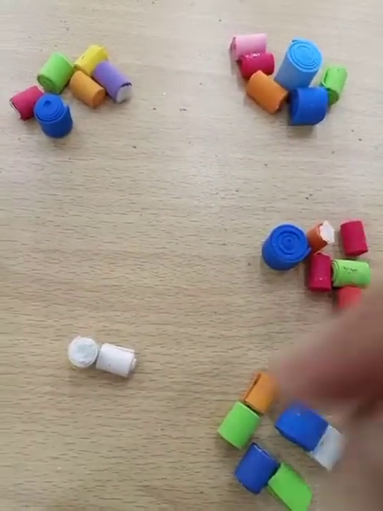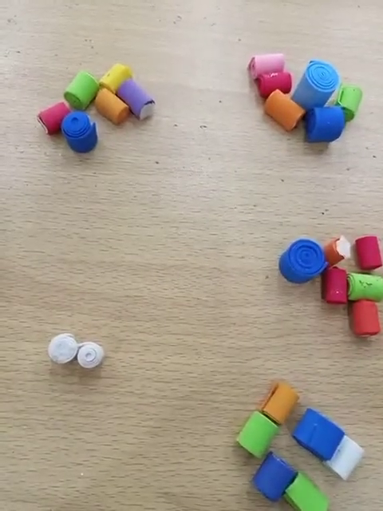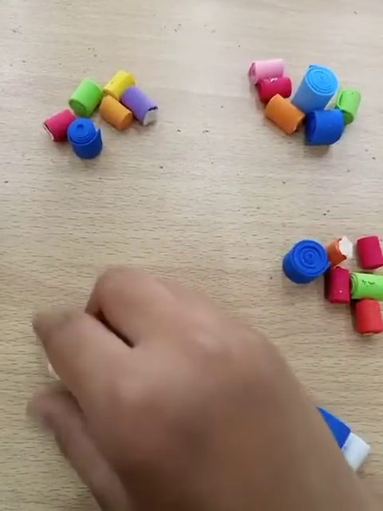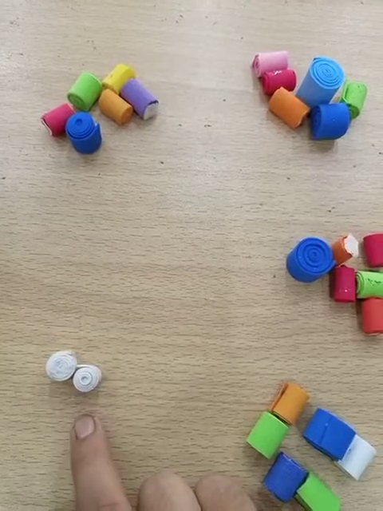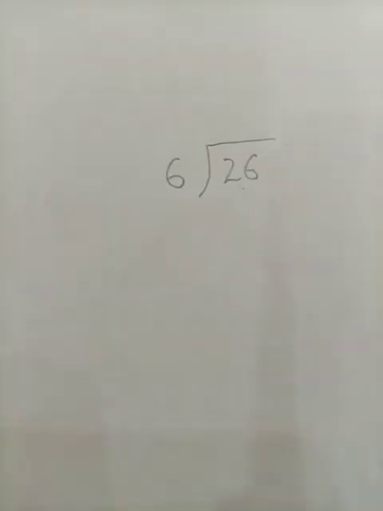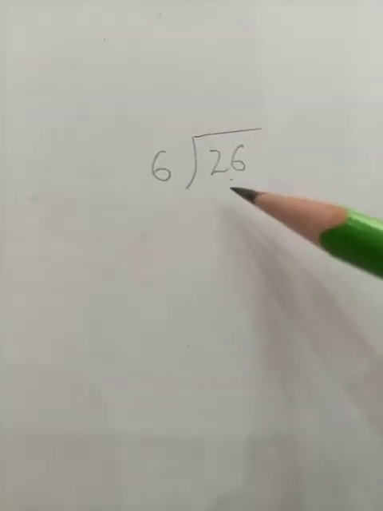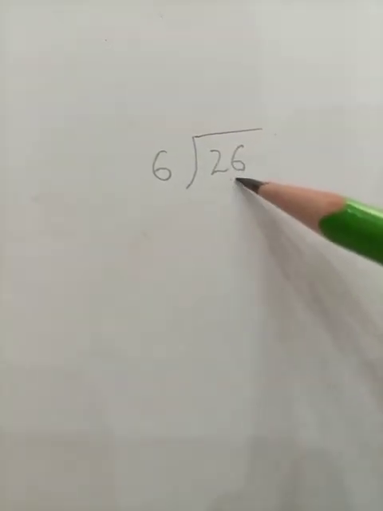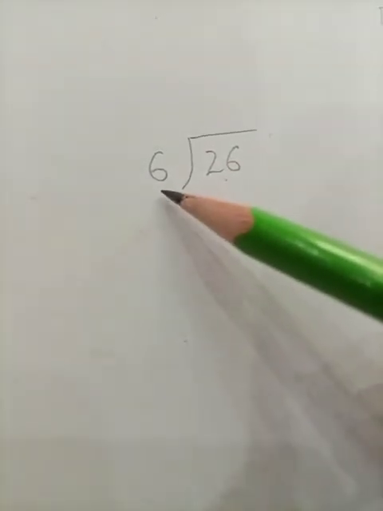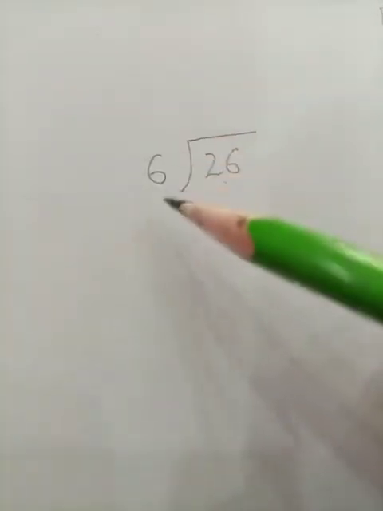Now students, I am left with 2 rolls. What I will do with these will be my remainder. Let's divide it in your notebook. Look at this, students. This was our question. We have to divide the 26 pebbles into groups of 6. Okay, let's try to divide it by this method.